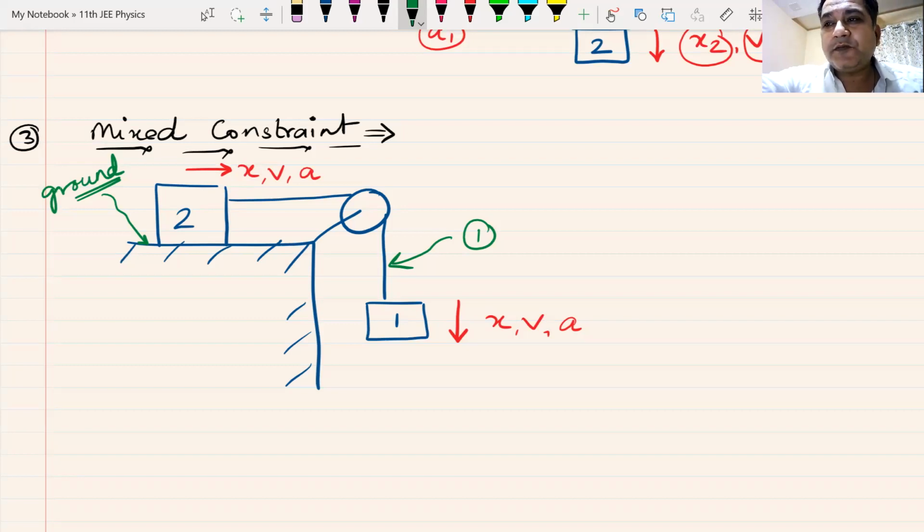I hope all of you have understood this. Please raise your hands if you have understood the basic concept of a plane constraint, the basic concept of a string constraint, and why and how we can have everything coming together and call it a mixed constraint.